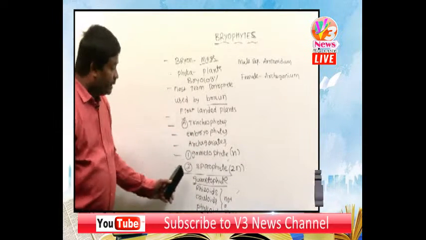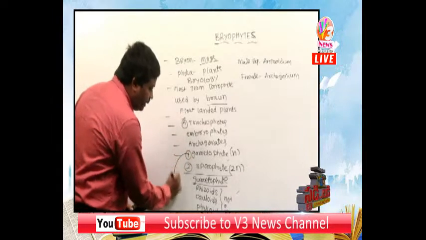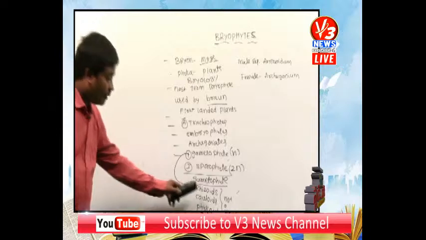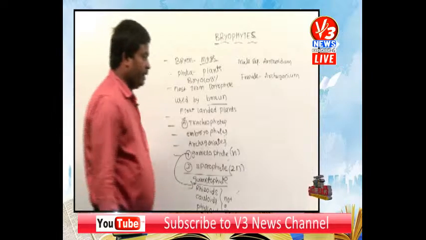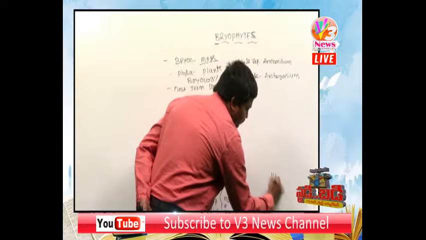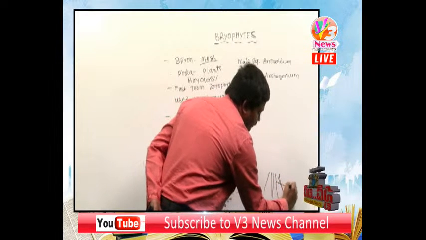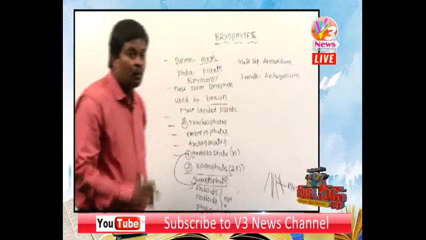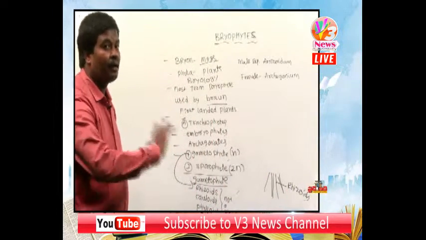In the gametophyte, the plant body is differentiated into rhizoids, caulloids and phylloids. For example, this is the rhizoid. Rhizoids mean root-like structures, but they are not true roots.